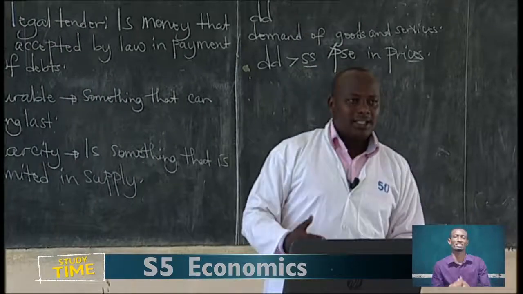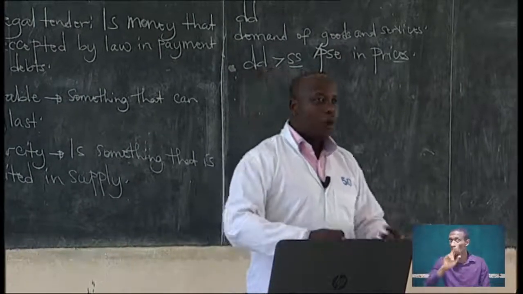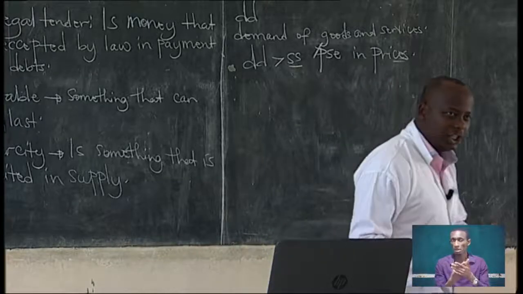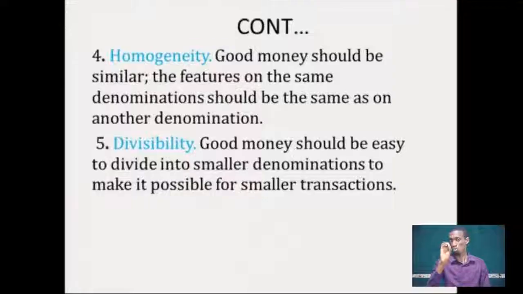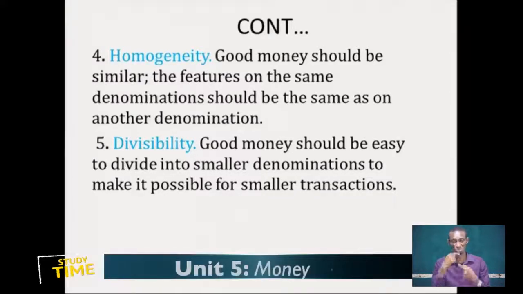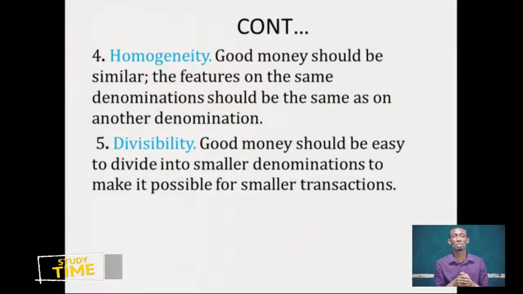The next quality of good money is homogeneity. Good money should be homogeneous. And what is the meaning of the word homogeneity? Homogeneity means things that are of the same kind, things that look similar. Good money should be homogeneous so that the public can gain confidence about money.